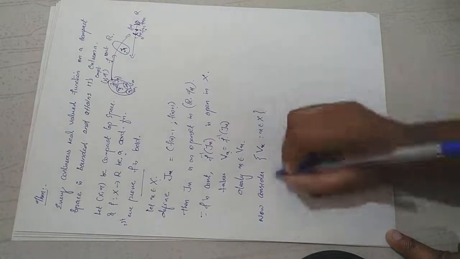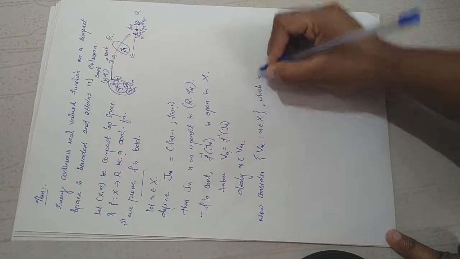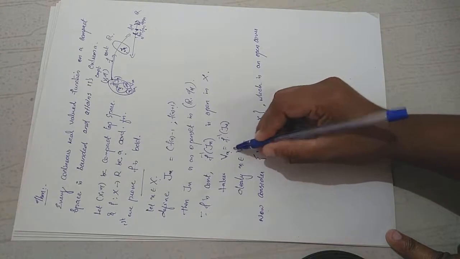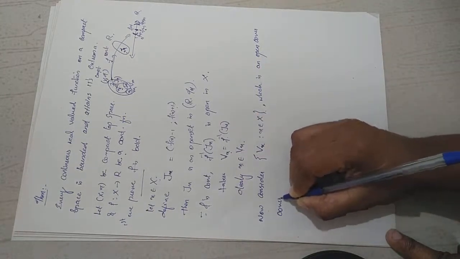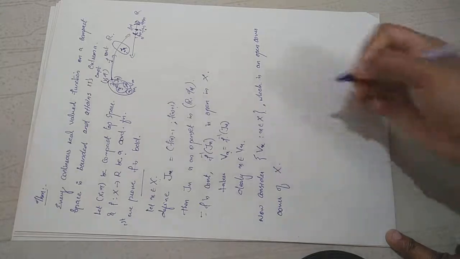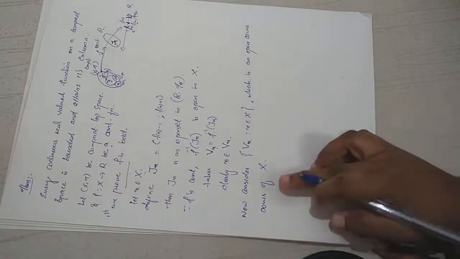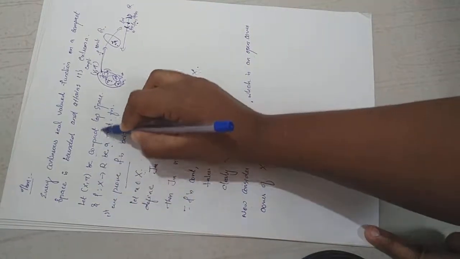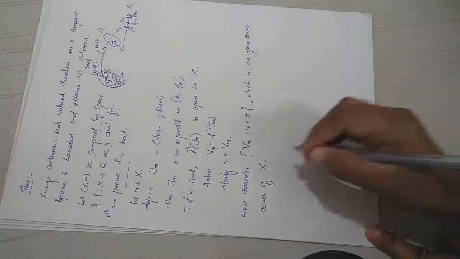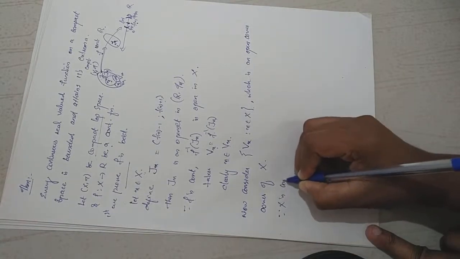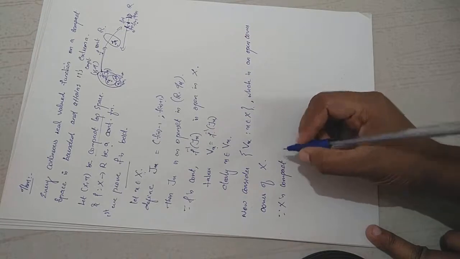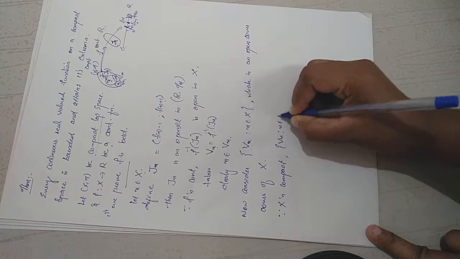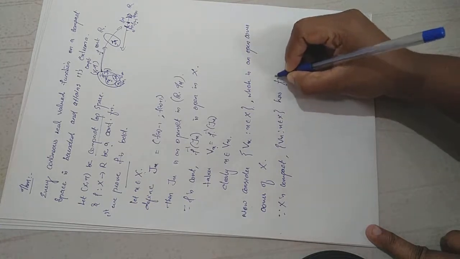Consider this collection, which is an open cover of capital X, because every element in this collection is an open set. And we have assumed that X is a compact topological space. Since X is compact, every open cover of X has a finite subcover, therefore the collection Vx, x varying over capital X, has a finite subcover.